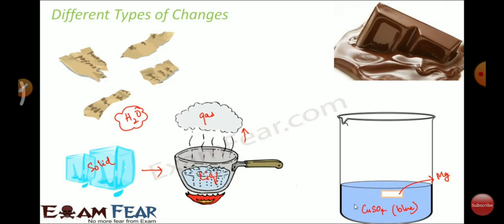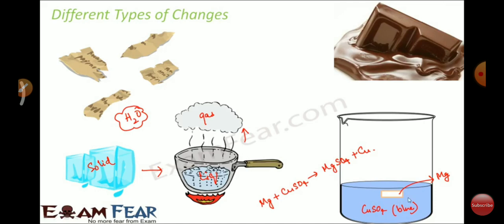Do you know why? Because this magnesium starts reacting with the copper sulfate. And when it reacts with copper sulfate, what happens? Magnesium reacts with copper sulfate to form magnesium sulfate and copper. So this copper which is being formed will start changing the color of the white magnesium powder into blue, and this magnesium sulfate will start changing the color of the copper sulfate solution from blue to white. So what is this? This is again a change.